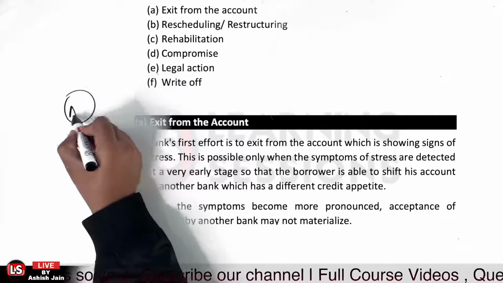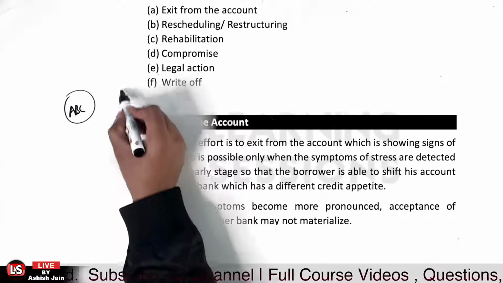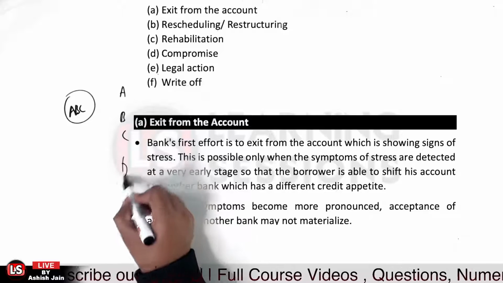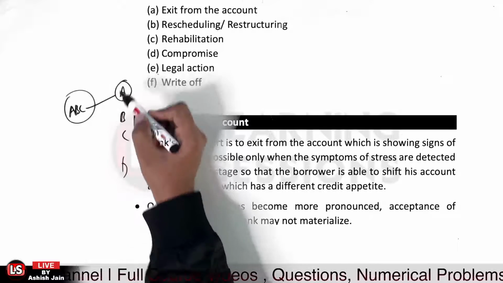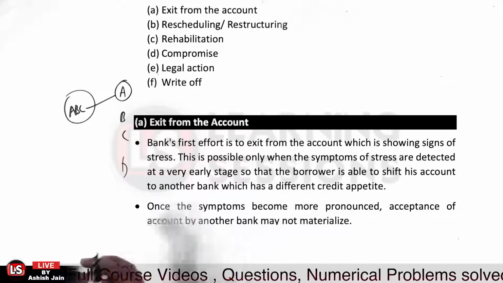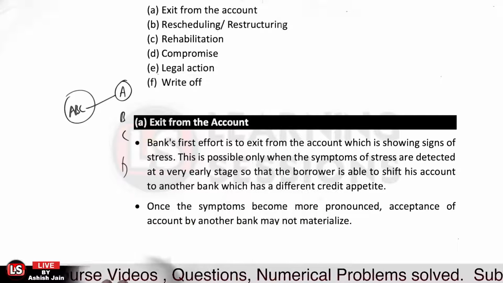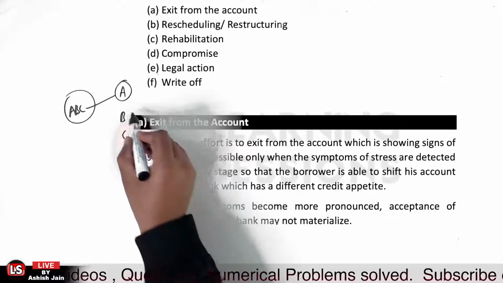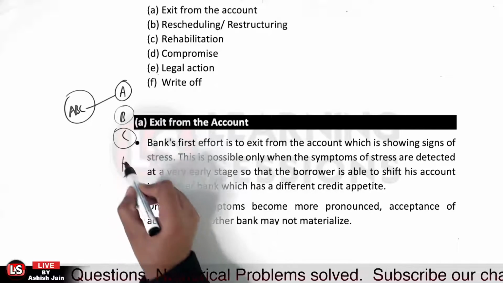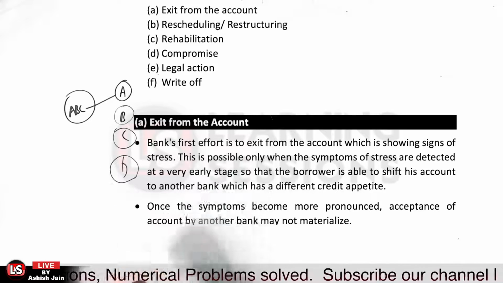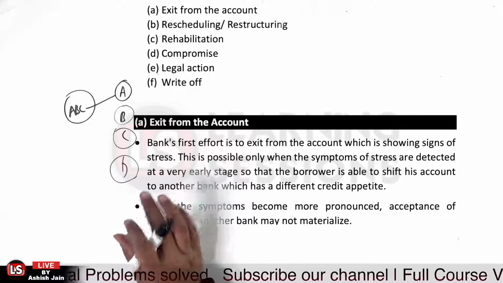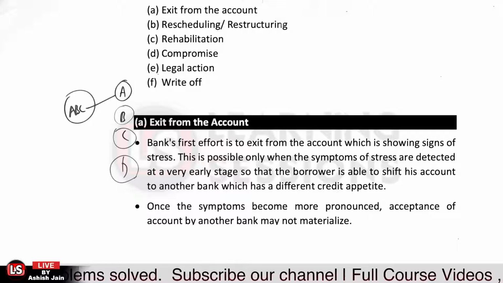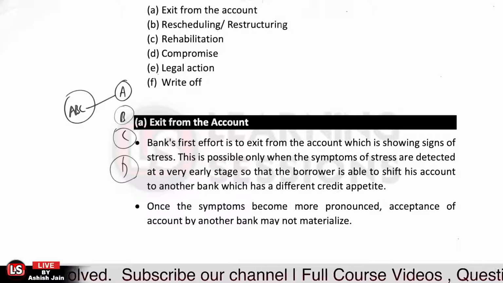where we take the case that here we are having a corporate ABC, and different banks A, B, C, D have sanctioned the loans. And further, A bank finds that there are signs of irregularity in the account, and the other banks may want to take over the loan. So that's quite possible in the case of consortium lending itself. Okay, so that is related to the exit from the account itself.